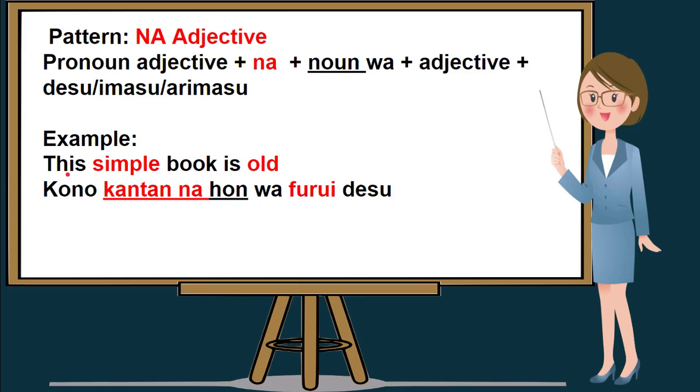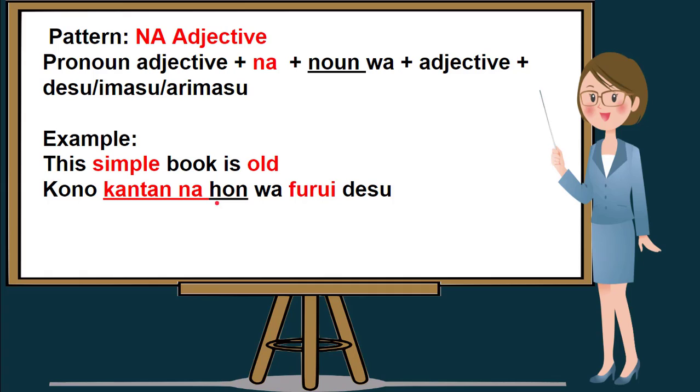So if we try to translate this in English, take note that the first is pronoun. So this is kono. Simple book is kantan na hon, and followed by wa. Take note here that noun should be followed by wa.